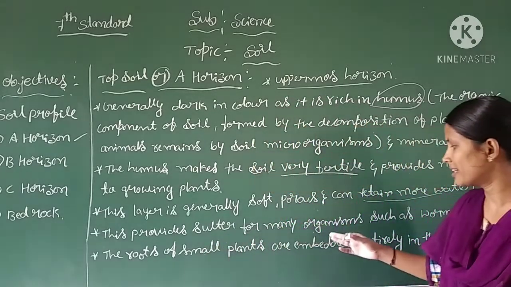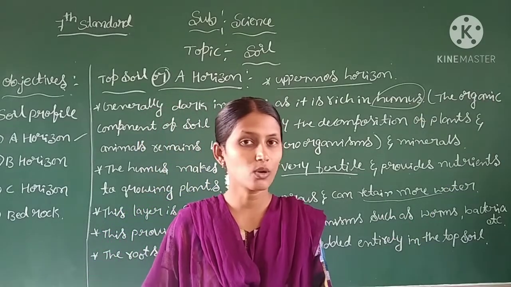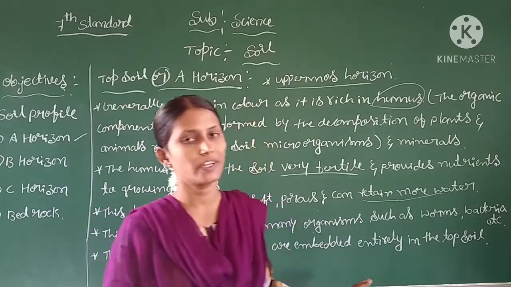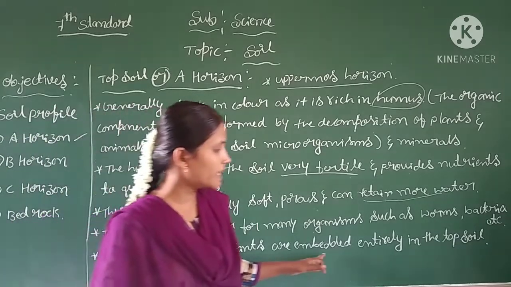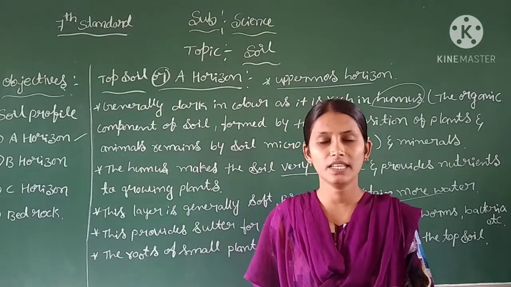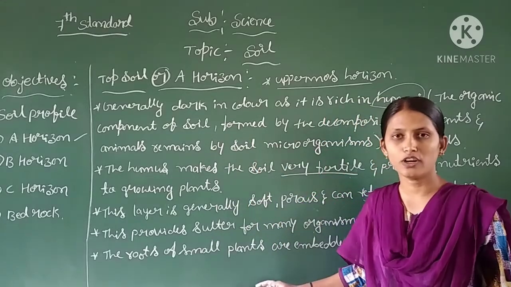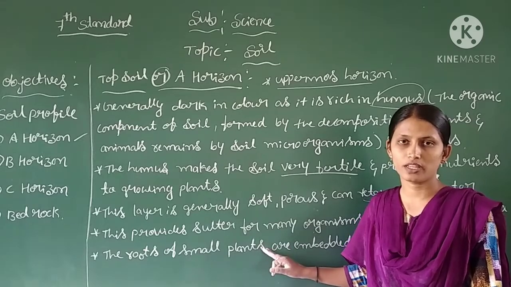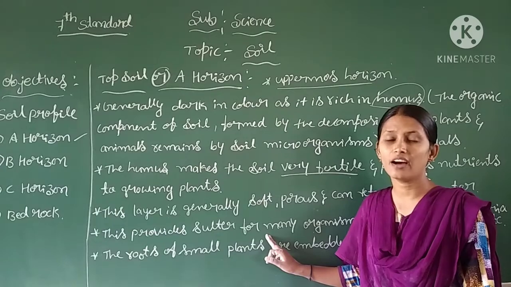The topsoil provides shelter for many organisms such as bacteria, earthworms and rodents. Next, the roots of small plants are embedded entirely in the topsoil. This is all about the nature of the topsoil and its uses. Topsoil we can also consider as the A horizon.